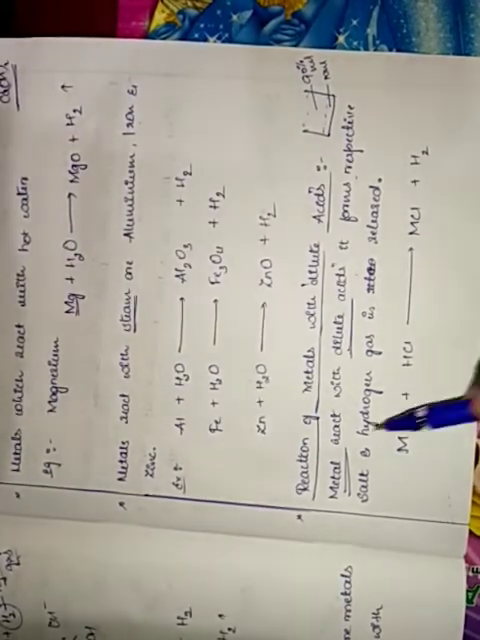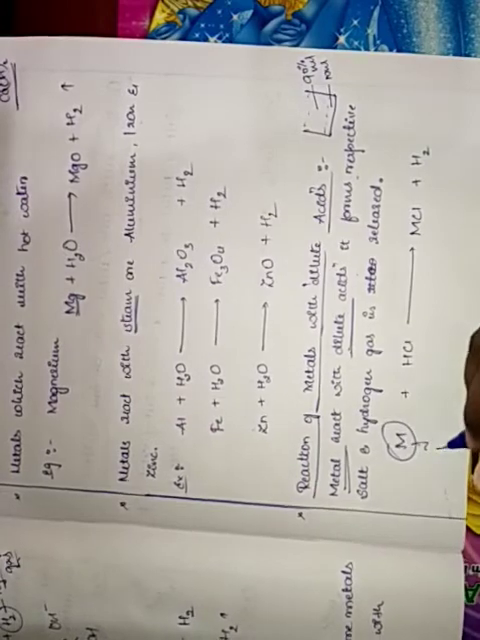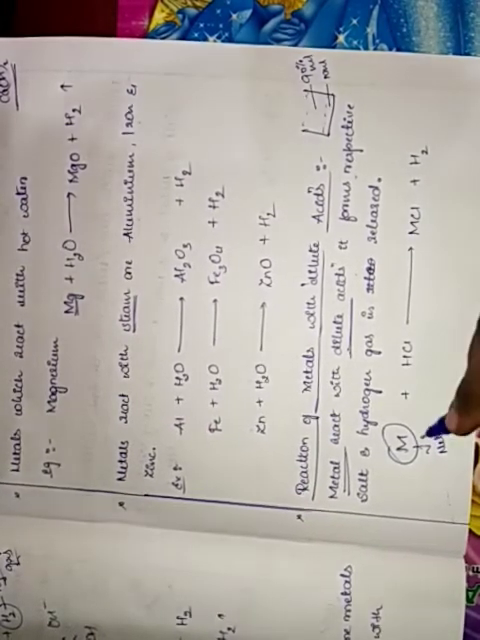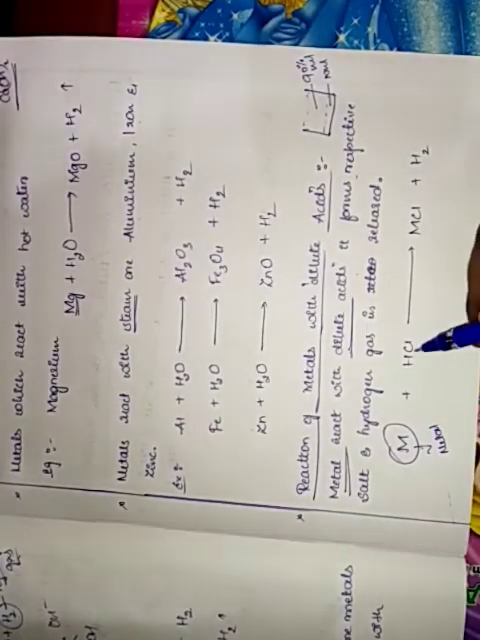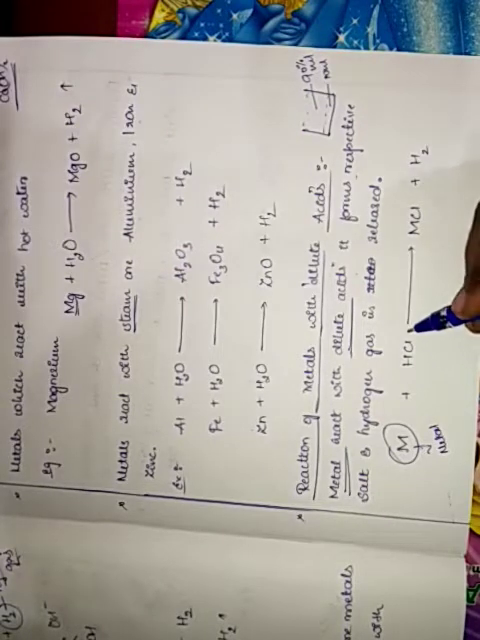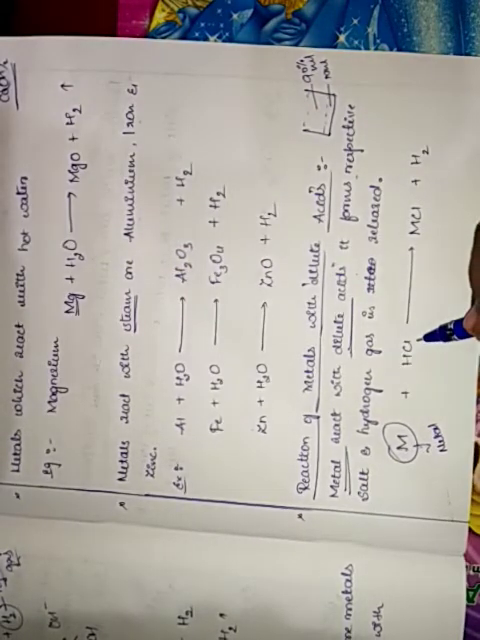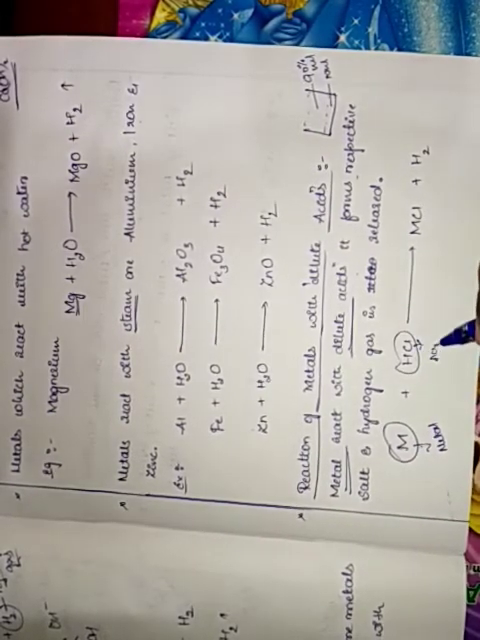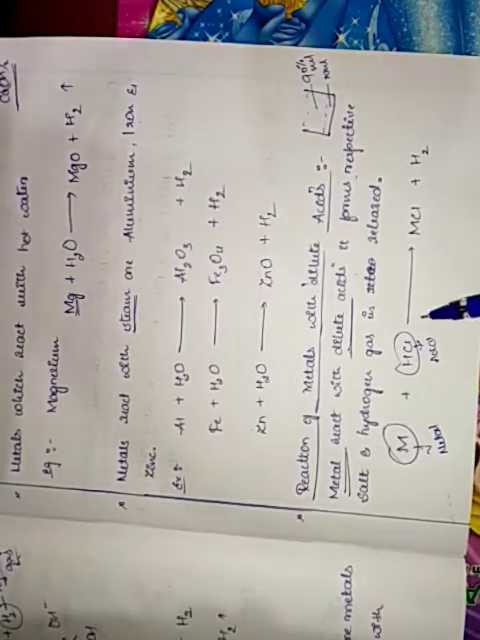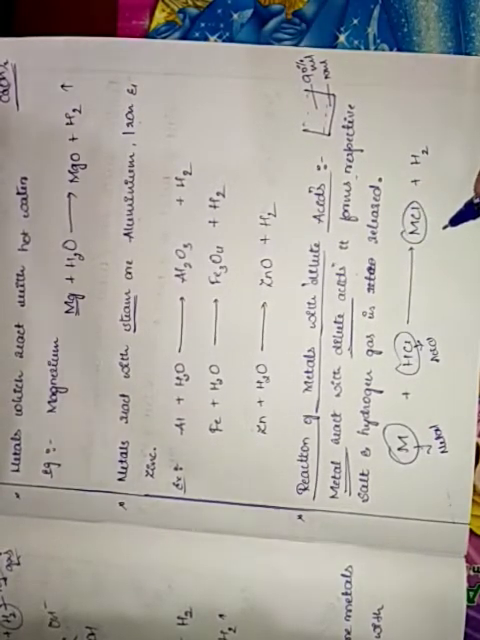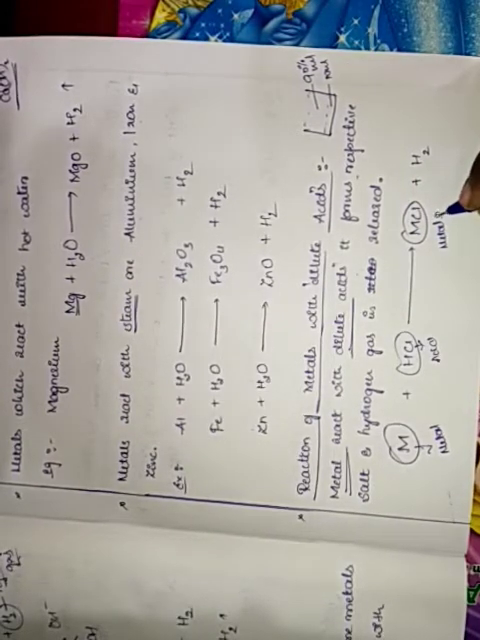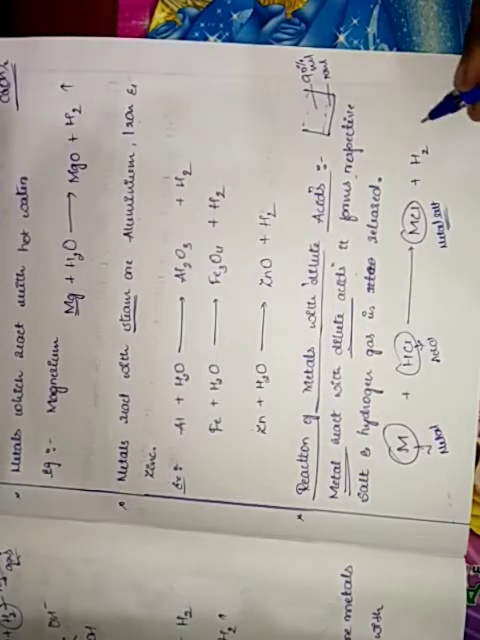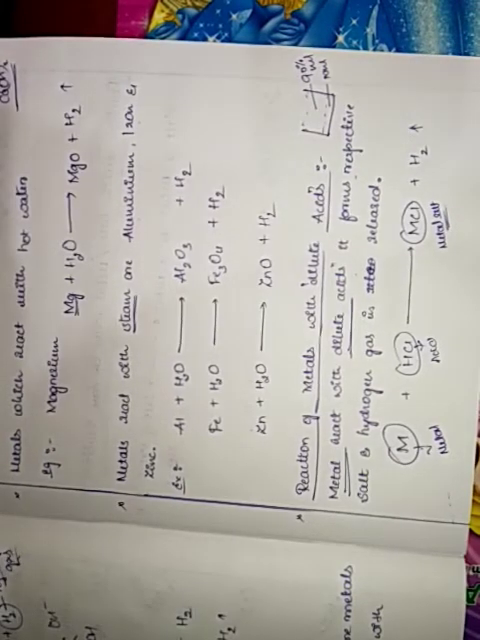So let us see. M means metal. It is reacting with dilute acid, that is HCl. So it is an acid here. This metal is getting reacted with the dilute acid to form metal salt. This is the product that we have got, that is metal salt, and liberation of hydrogen again.